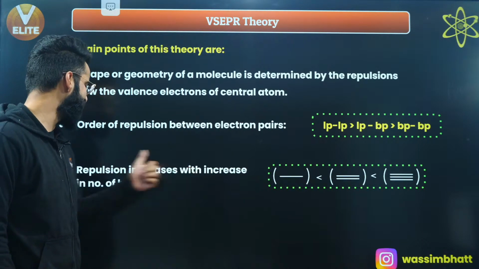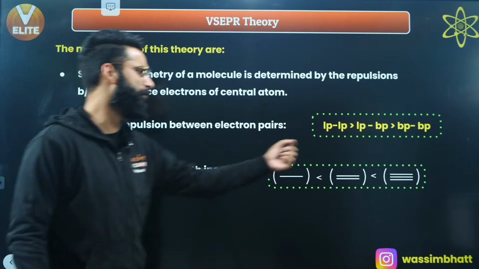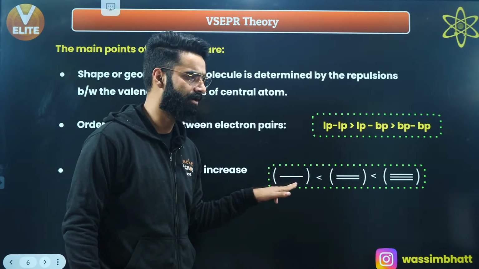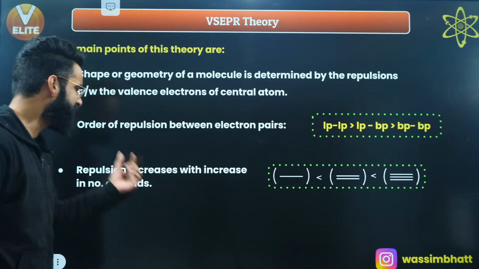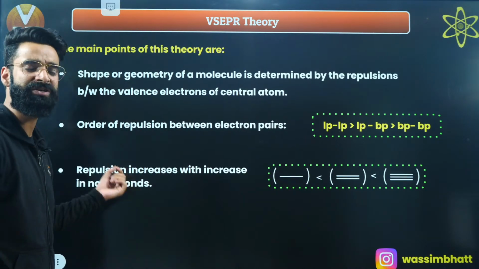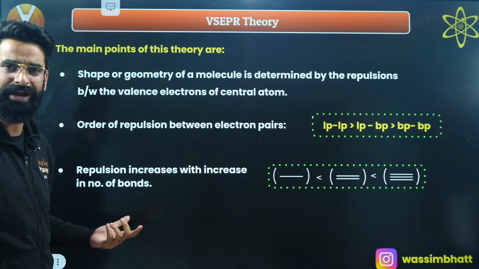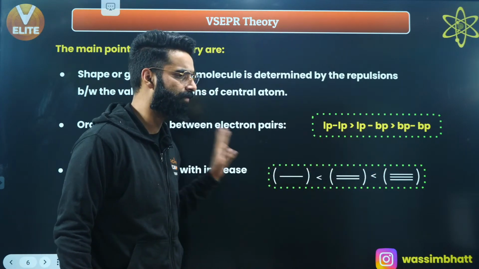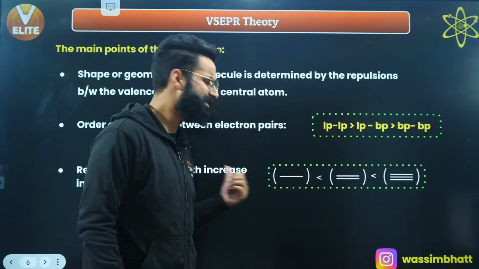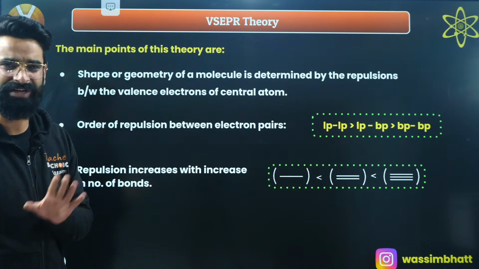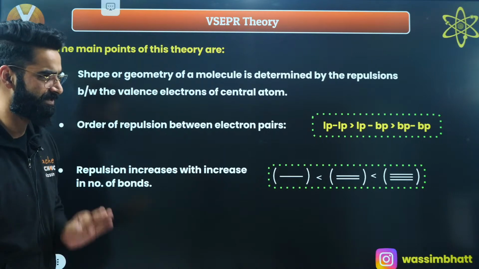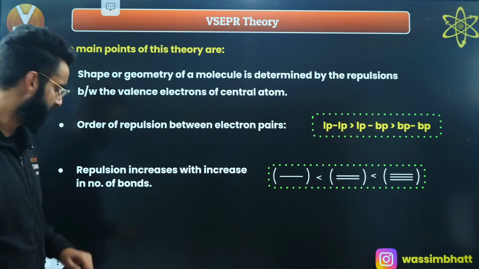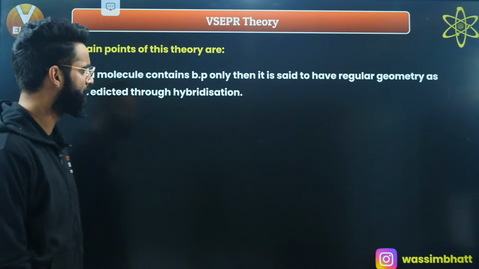Repulsions increase with the increase in the number of bonds. More the number of bonds, more are going to be the repulsions. This is a triple bond, this is a double bond, this is a single bond. A triple bond has maximum repulsions, followed by double bond, followed by single bond. What is the need of all this? You'll get the idea in some time. I want you guys to copy all these statements first, then only I can talk exactly about the shapes and geometries of molecules.